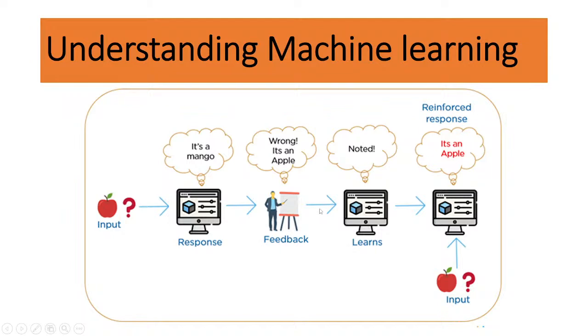Machine. It's noted when I say that it is an apple, not a mango. So then the machine learns from here, and finally it shows the result that it is an apple. So first of all, when you put any data into your system, it will first learn and then make the decision whether it is an apple or not.